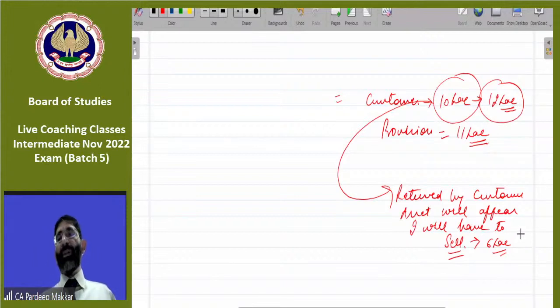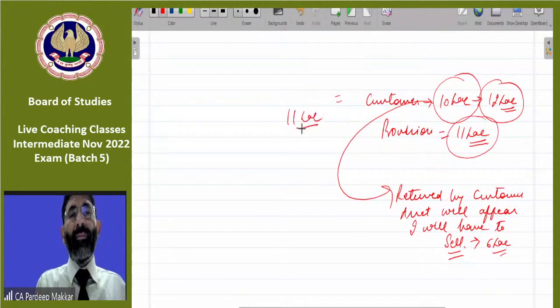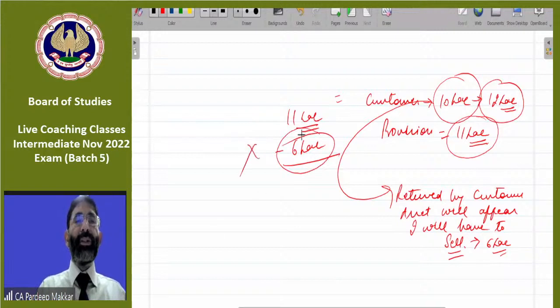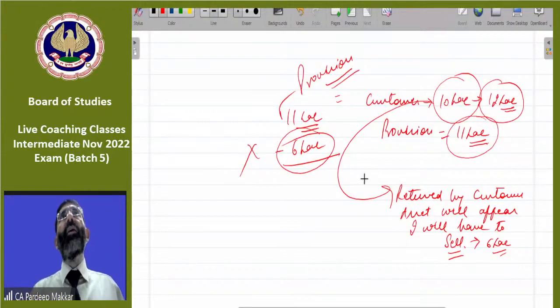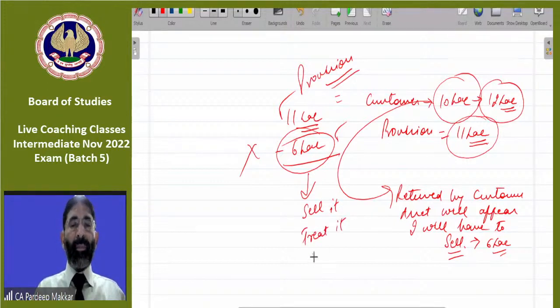Assume it will be sold at rupees 6 lakh or 7 lakh. So while creating this provision of rupees 11 lakh, whether that 6 lakh is to be adjusted or not, that he is asking you. This 6 lakh is not to be adjusted. You have to create a provision for 11 lakh only. Simultaneously, you will get back the goods and sell those goods for rupees 6 lakh. He said, whenever you sell it, treat it as per the related AS.